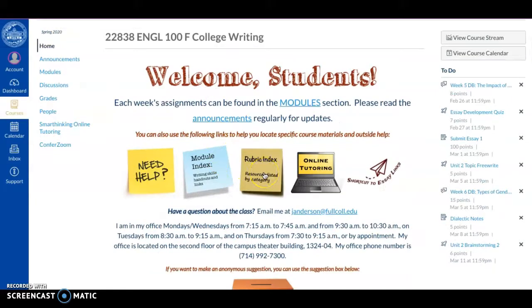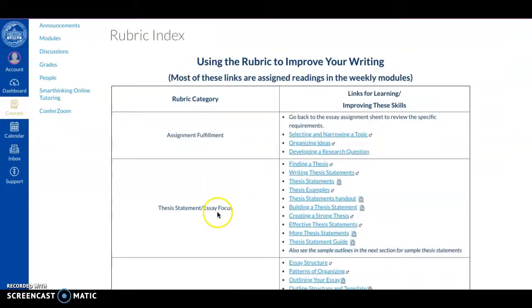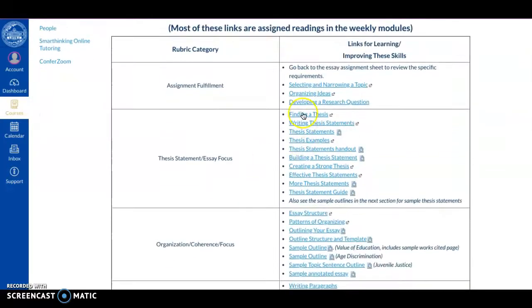The rubric index I've mentioned in a couple places. So if you click on that, that will take you to all of the categories that I'm going to be looking at when I grade your essays. And for instance, right now, thesis statements was a big part of last week. As you were working on your thesis statement, or if you need to rework your thesis statement, you might visit the rubric index and go to some of these sites.